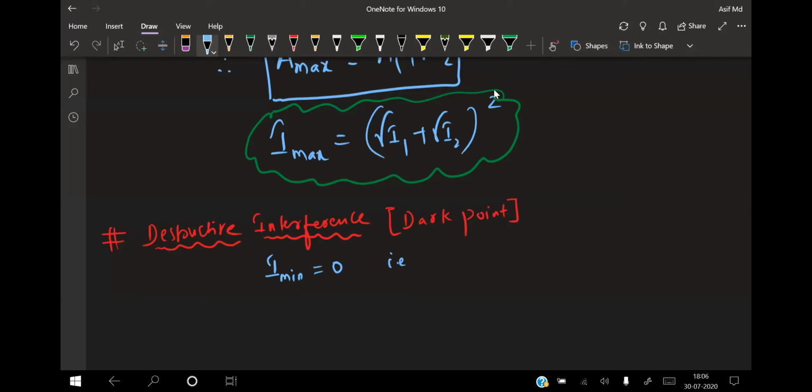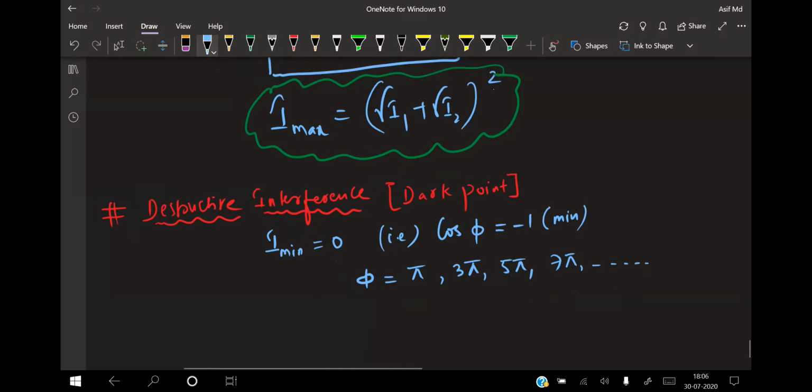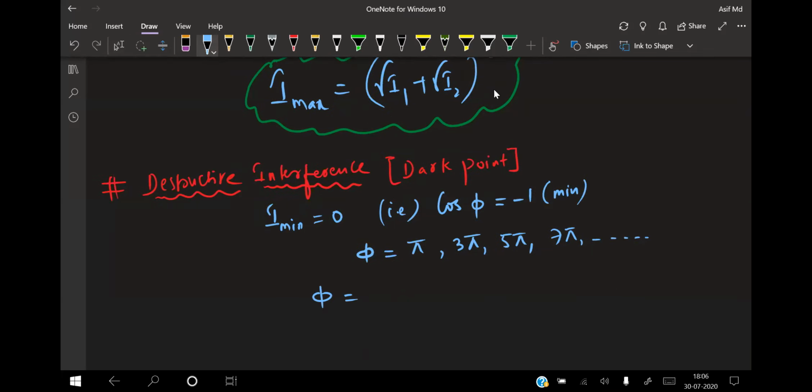That is possible when cos of phi is equal to -1, which is the minimum value of cos. What should be the value of phi? Phi must be equal to 180 degrees, that is pi, or 3 pi, or 5 pi, or 7 pi, and so on. So phi will be equal to (2n minus 1) into pi, where n starts from 1, 2, 3 and so on. If I take 0, I don't get pi.